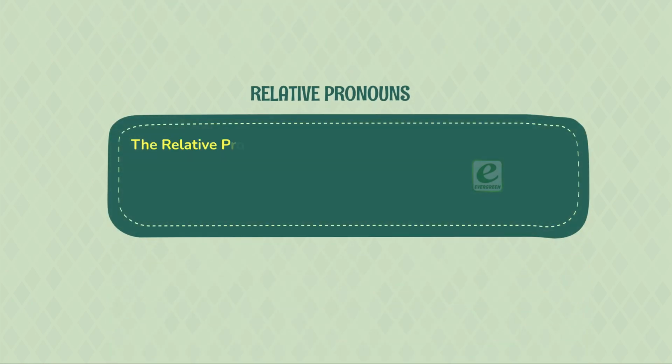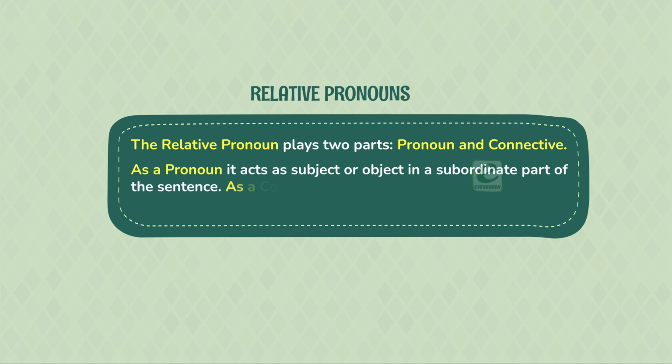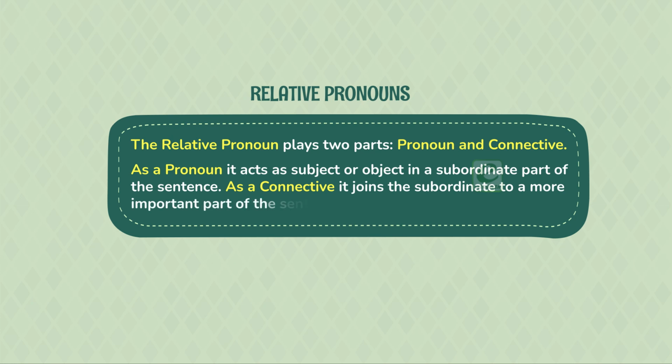Relative pronouns. The relative pronouns play 2 parts, pronoun and connective. As a pronoun, it acts as subject or object in a subordinate part of the sentence. As a connective, it joins the subordinate to a more important part of the sentence.